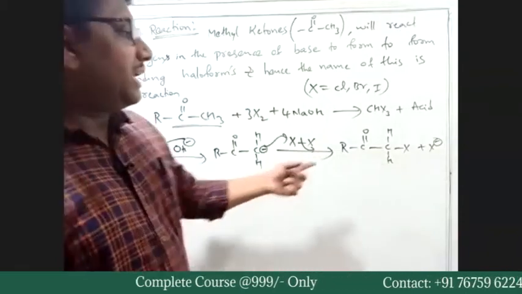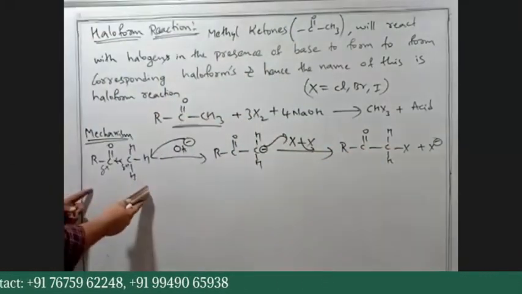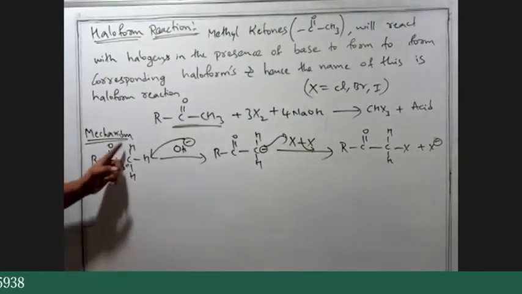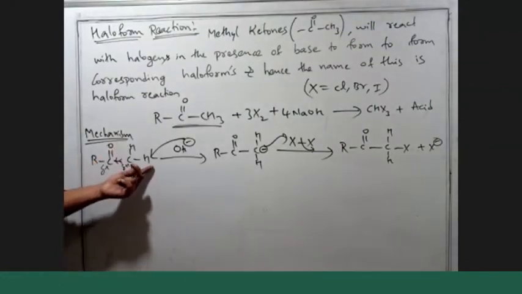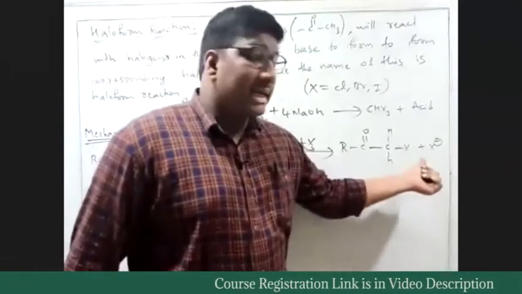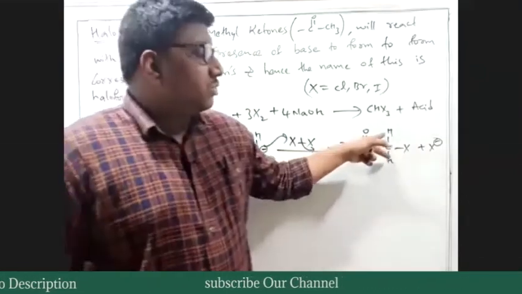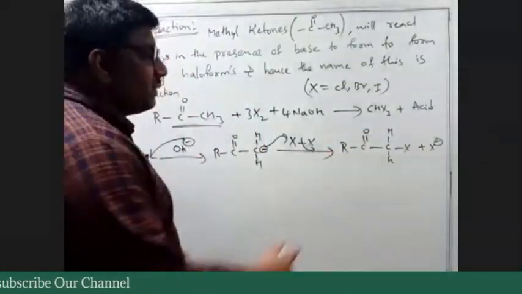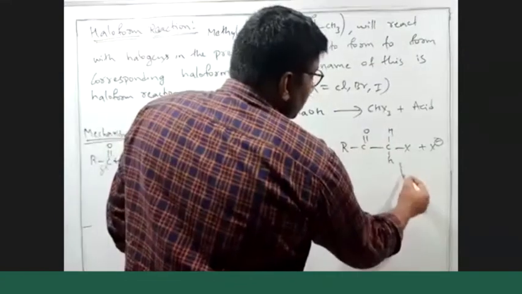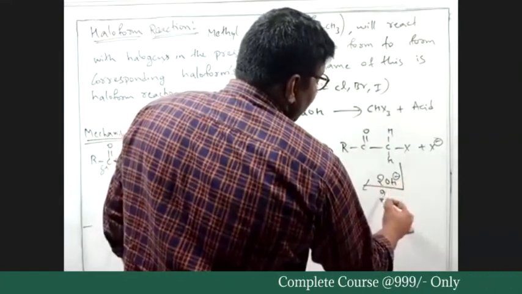So how many hydrogens do we have again? If you look at the initial compound, RCOCH3, one hydrogen is removed by OH and that is replaced, that is attacked by X halogen. And again we have two more hydrogens. So we require two more OH minus ions and two more X2.